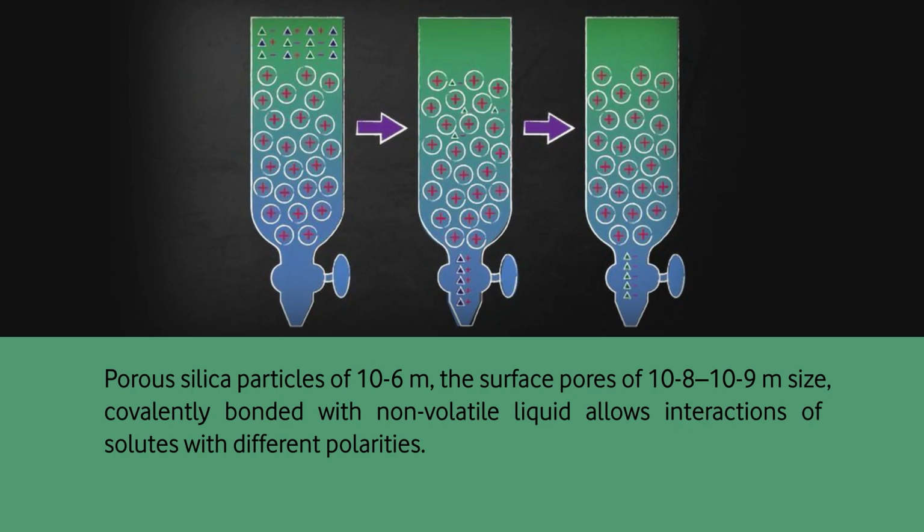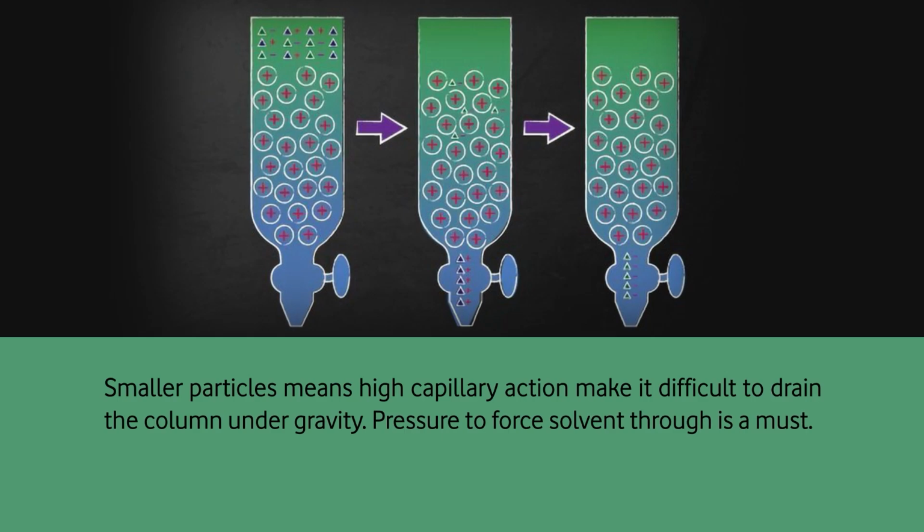They are covalently bonded. Small particles means high capillary action. So if you take small particles of stationary phase in the column in LC, there is a very high capillary force.